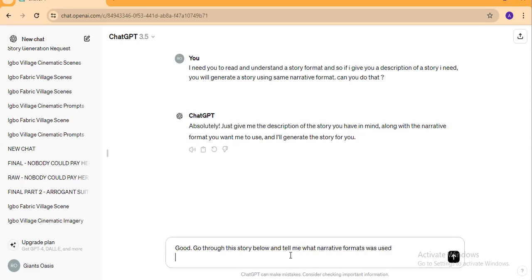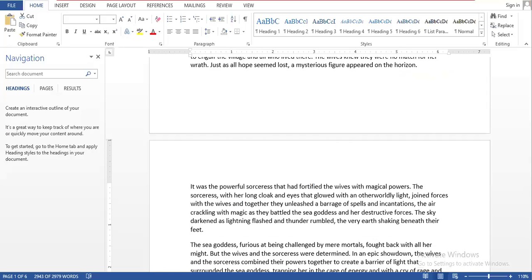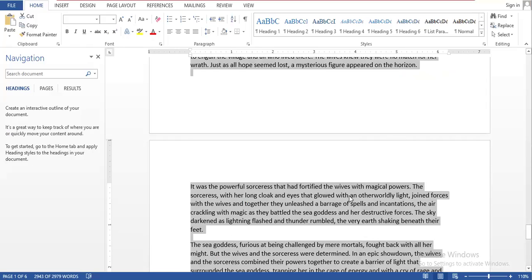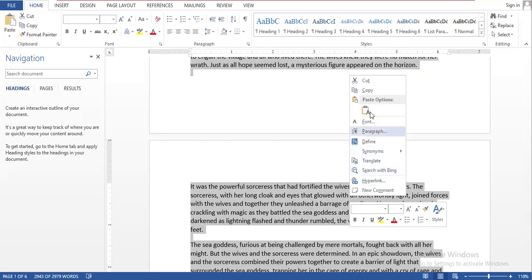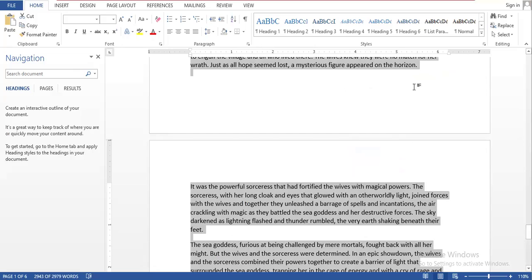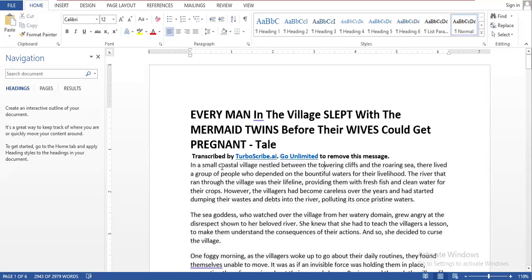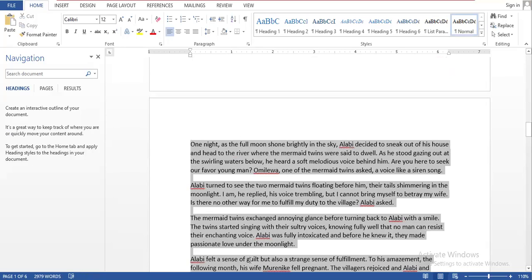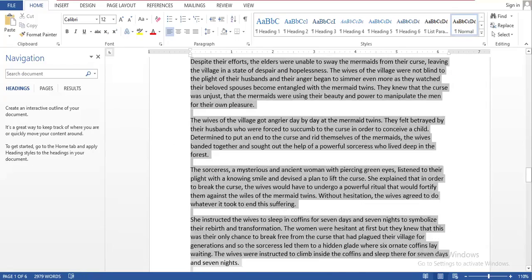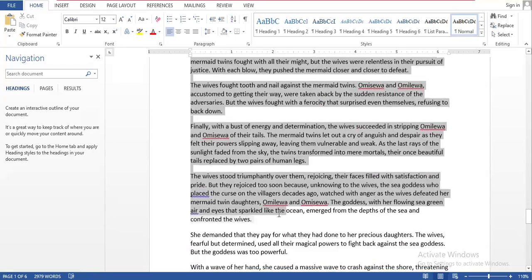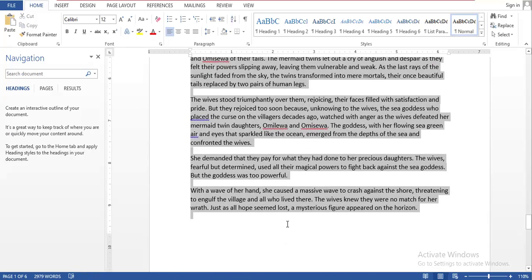Okay, so the next prompt we are going to give ChatGPT says, good, go through this story below and give me what narrative format it uses. Now we are going to go back to that particular story that we copied from the transcribed file. This is it right here, okay? So this is the story. If you've not copied it earlier, you copy it. If you have, you utilize it. So there we go right here.